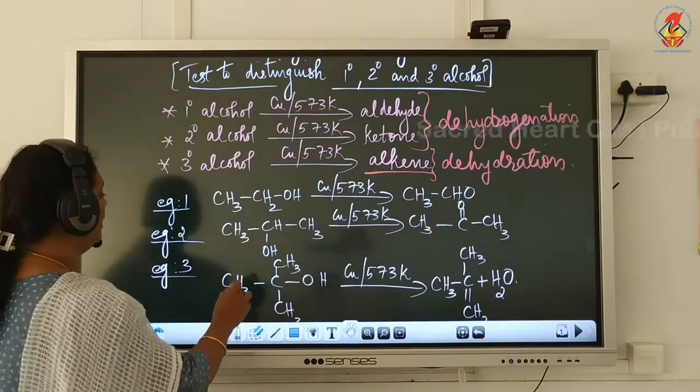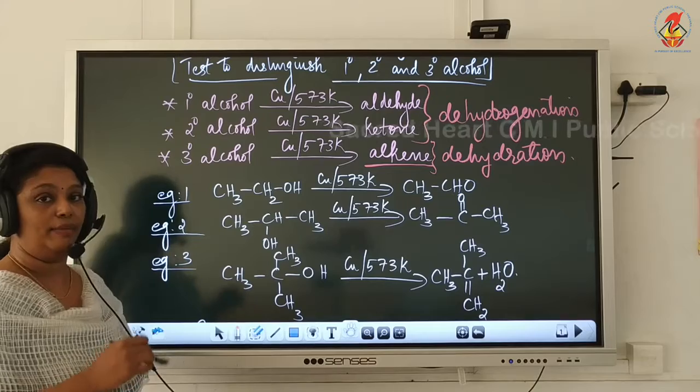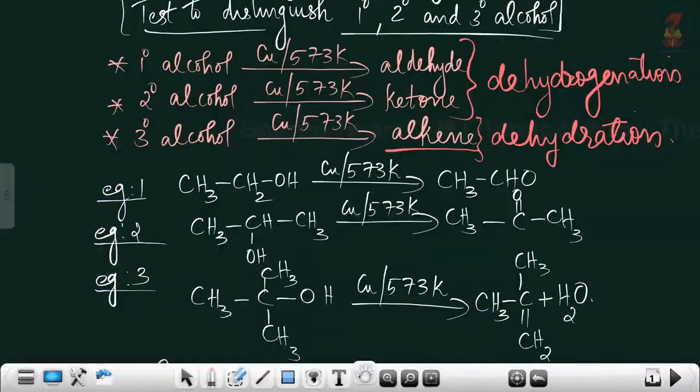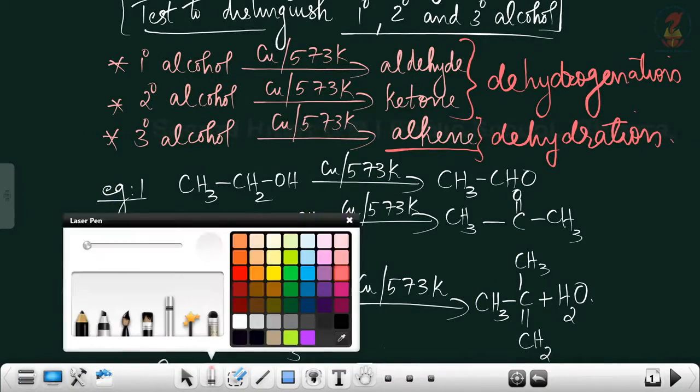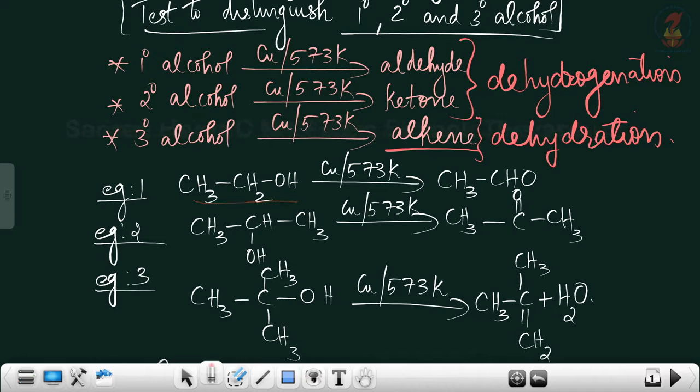Now, I have written 3 examples, each with primary, secondary and tertiary alcohol. Example 1 is primary alcohol. On oxidation with copper at 573, we get aldehyde with the same number of carbon atoms as the parent alcohol. Example 2 is a secondary alcohol, which with copper at 573 gives ketone with the same number of carbon atoms as the parent alcohol. Example 3 is a tertiary alcohol with copper at 573 Kelvin.